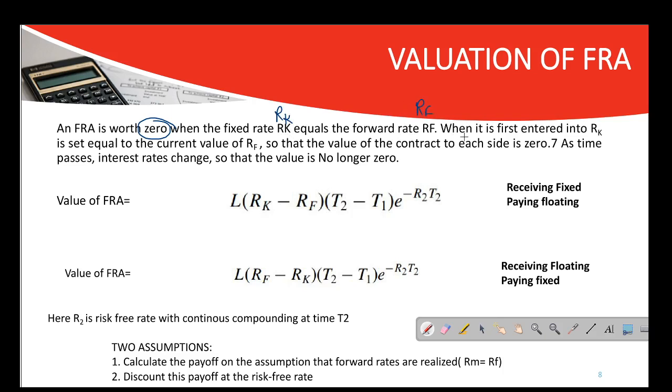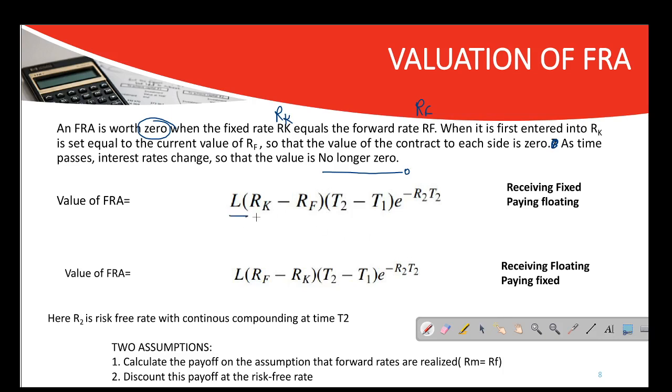When it is first entered into, RK is set equal to the current value of RF, so that the value of contract to each side is 0. As time passes, interest rate may change, so that the value is no longer 0. But you need to remember one thing: at inception, the value of FRA is 0.